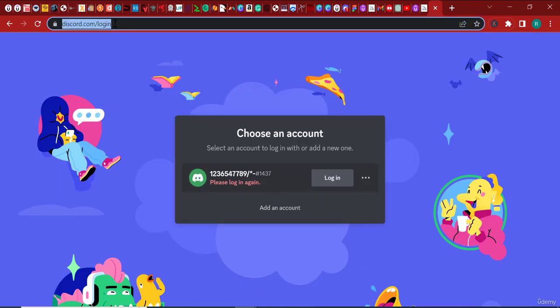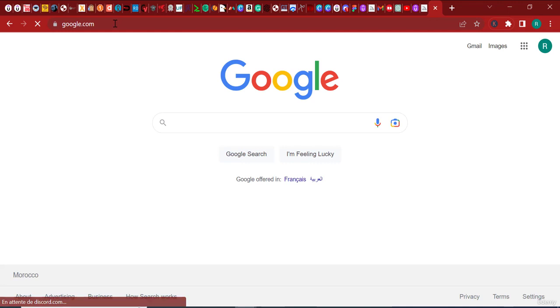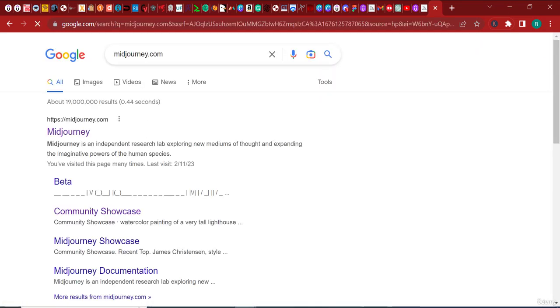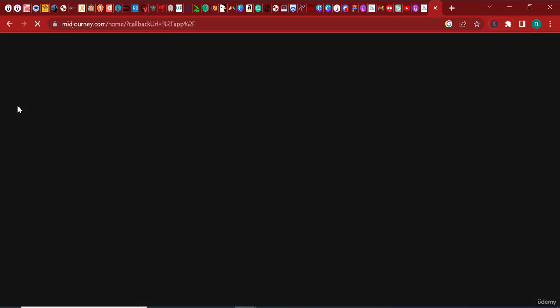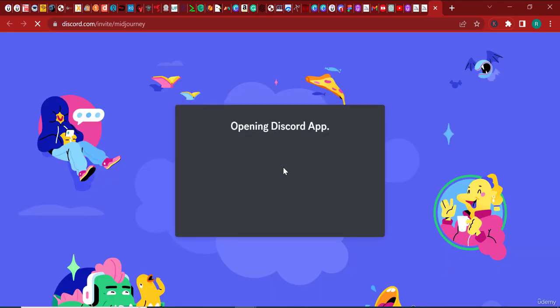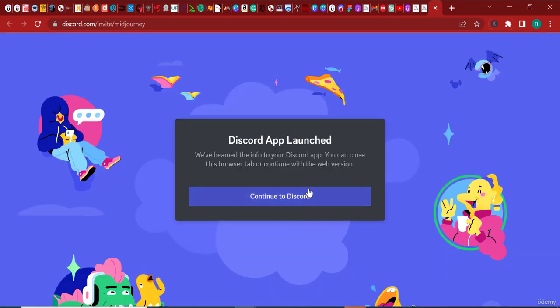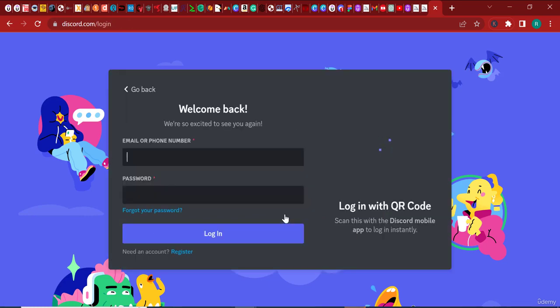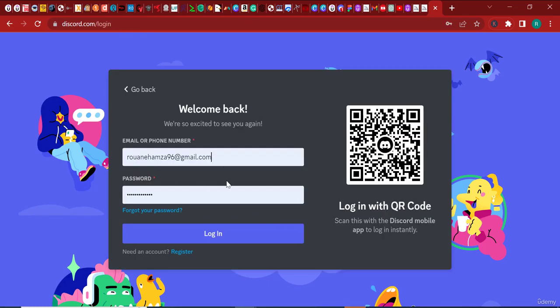So here, let's go back to Google. I want to take things slowly with you guys. Go to midjourney.com and click join the beta. Now that I'm logged out, it says here continue with Discord. So now I'm going to have to add a new account from scratch, and I highly advise you to do the same. If you don't already have an account, create one. So I'm just gonna go ahead and register.